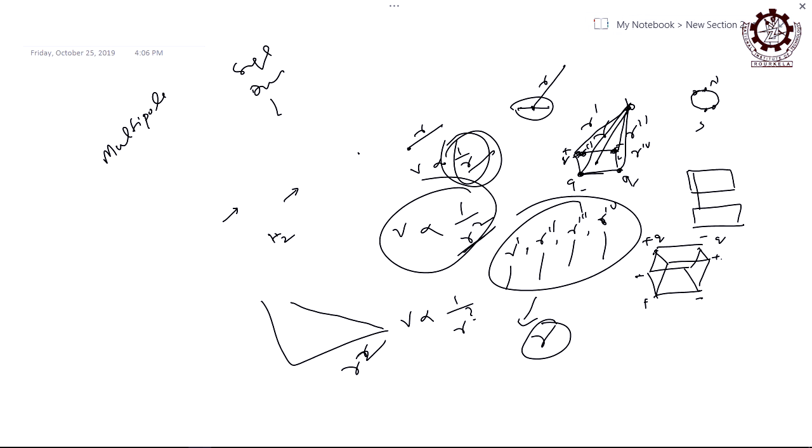r is the distance from the center of charge of the group to a point. For monopole, dipole, quadrupole, octopole, r is the same distance with respect to the center of charge. If monopole, only one charge; if dipole there is a center of charge; if quadrupole there is a center of charge; if octopole also there is a center of charge.